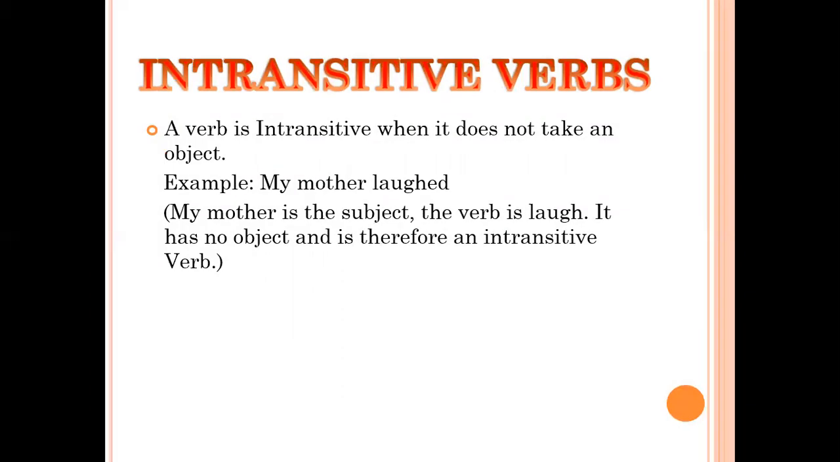Now, intransitive verbs. It's the opposite of a transitive verb. Here, there is no object. So, it cannot be made into passive voice. A verb is intransitive when it does not take an object. My mother laughed. Here in this sentence, mother is the subject, the verb is laughed, and there is no object. Therefore, it is an intransitive verb, and a sentence like this cannot be converted to passive voice.